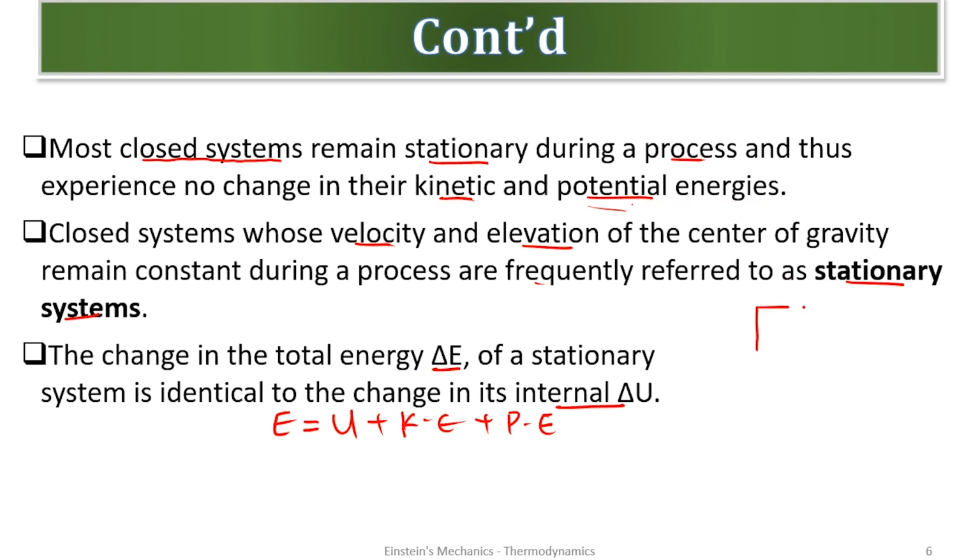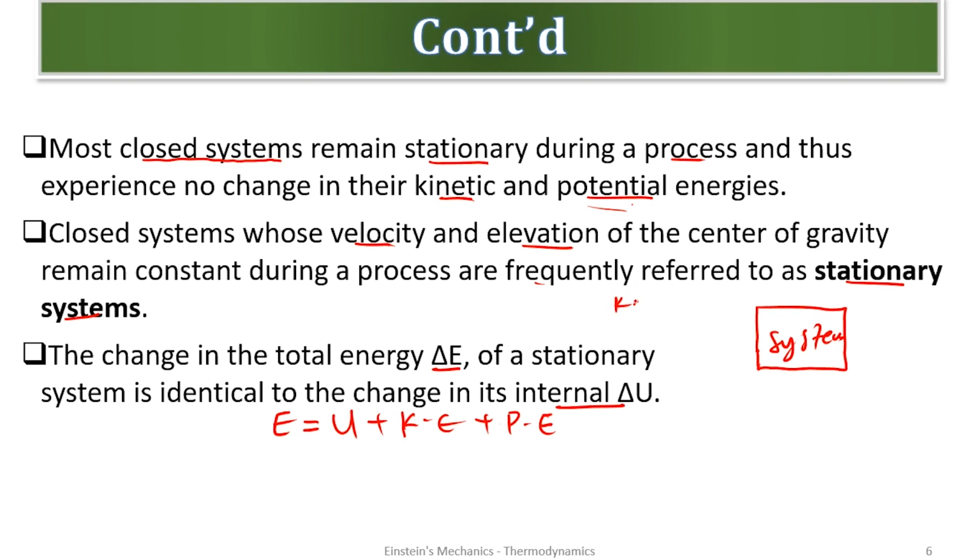So let me have a system here. This is my system. It is closed because yes, it is closed, no mass out. And what we are trying to say is that if it is closed, then there's not going to be any change in kinetic and potential energies for the point 1. Point 2, closed systems whose velocity and elevation of the center of gravity remain constant during the process are referred to as stationary systems. So now, if it is closed and it is stationary, remember, stationary means it does not move. Are we good? It does not move.